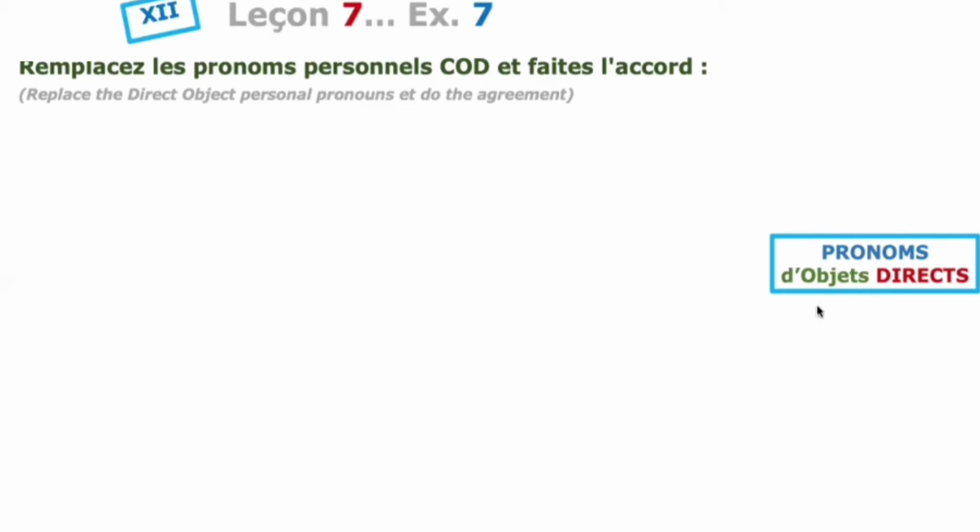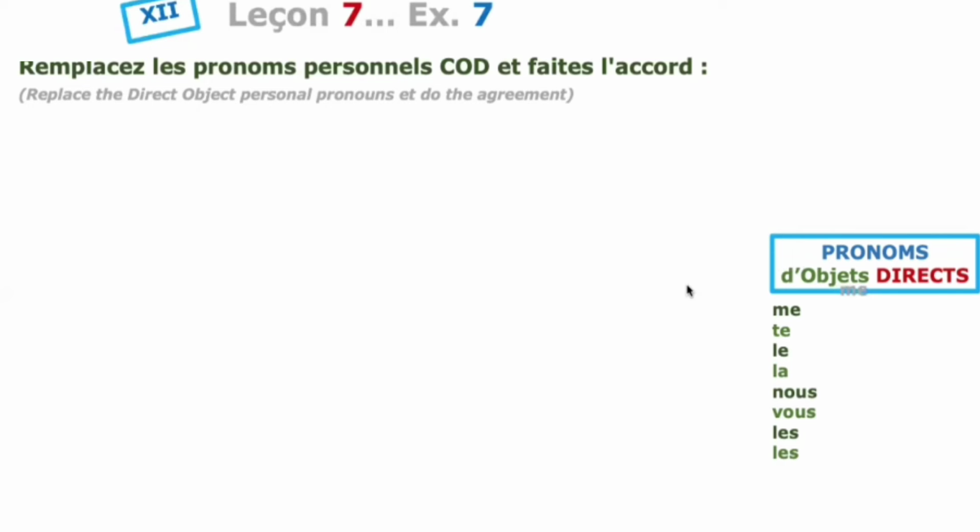They are me, te, le, la, nous, vous, les, les. These are the eight direct object pronouns.